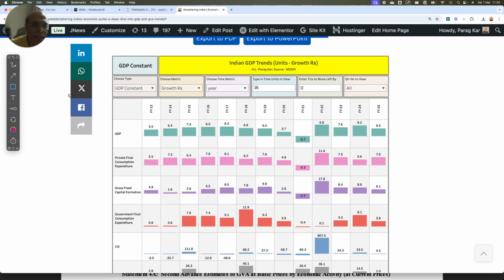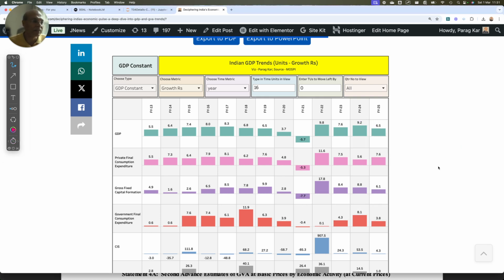So you can see here very simply that we had 5.5%, 6.4%, 7.4%. We kept on growing, and then after demonetization hit, because of that effect we kind of went into a nosedive, and COVID actually took us to the bottom. And then from that we just jumped up because of the base effect. Now we are stabilizing, and our GDP grew at 9.4%, 9.2%, and now we are dropping. Right? This is the story right in front of you.